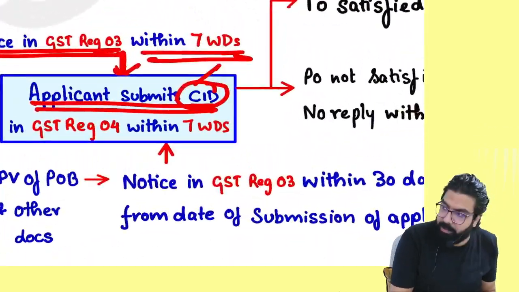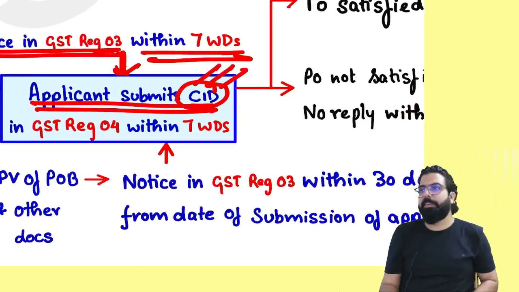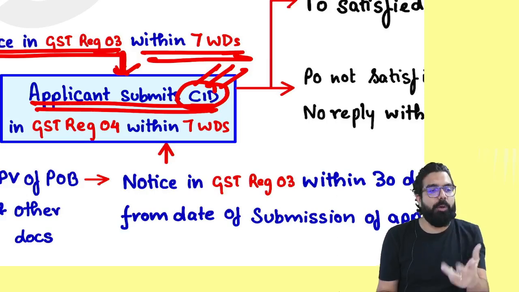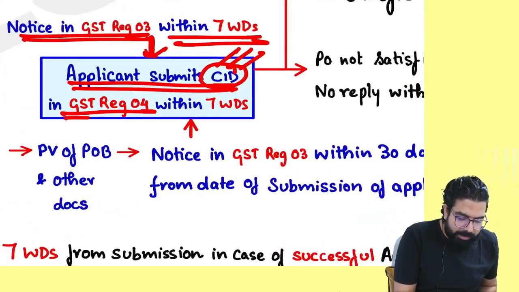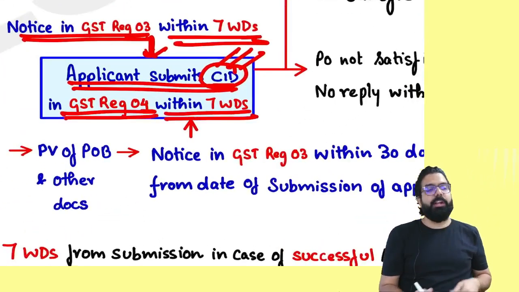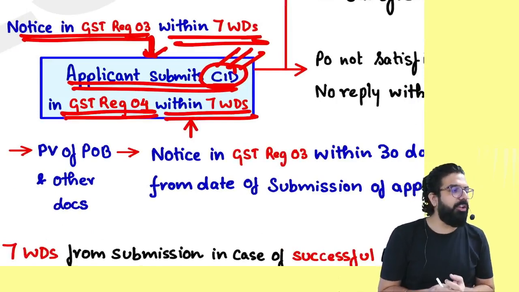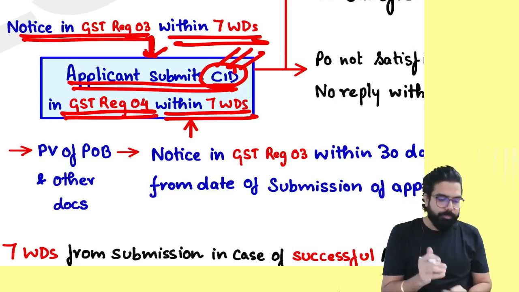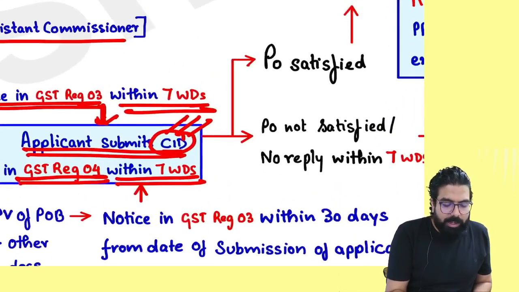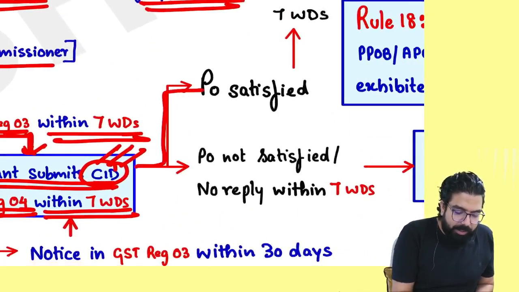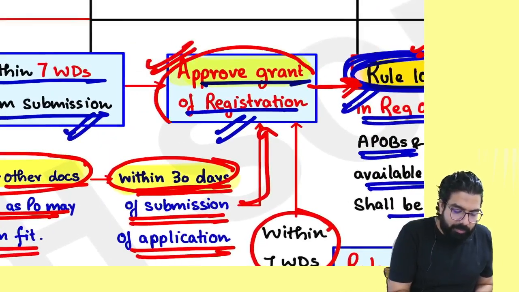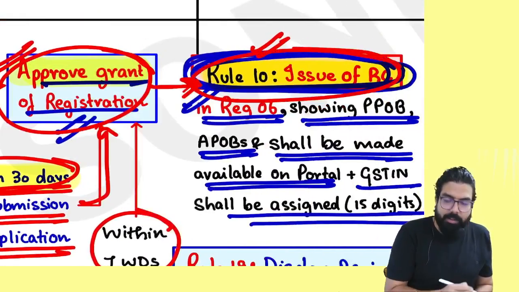CID. Clarification. Information document. Within how many days do you have to give? In RC 04, within 7 working days. Before students ask, I will tell you, if you don't remember the form number also, it is okay. Okay, everyone? Now, sir, if you give the clarification and the proper officer is satisfied by your clarification, within the next 7 working days he will approve and give you the registration certificate.